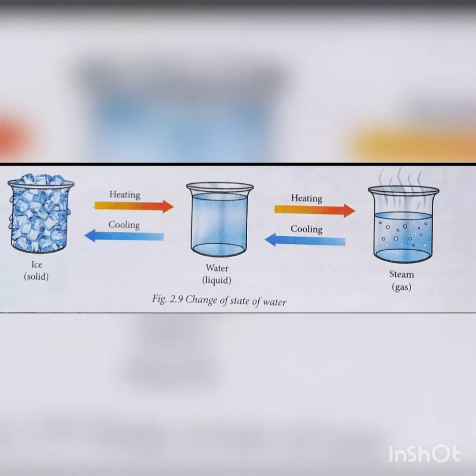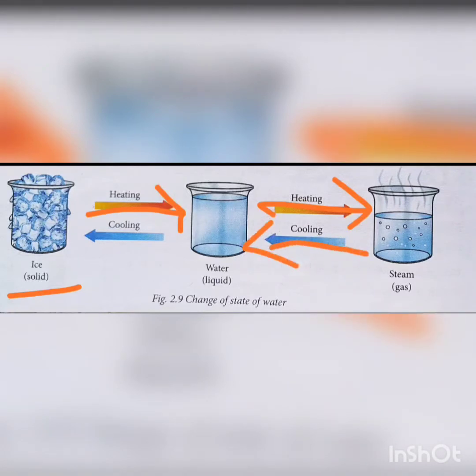For example, when ice is heated, it changes into water, which is a liquid. Water on heating changes into steam. The steam, when it is cooled, changes back again to water, and water on cooling changes back to ice. Thus, it is said that water exists in all the three states of matter.